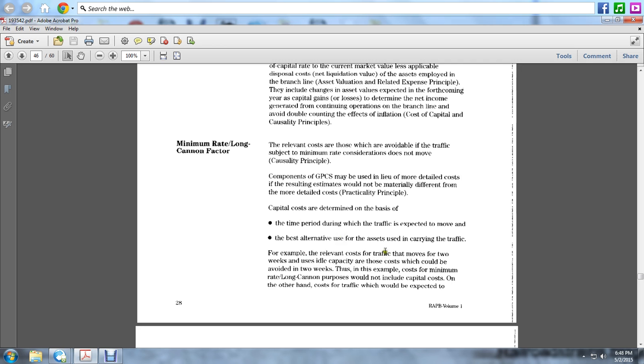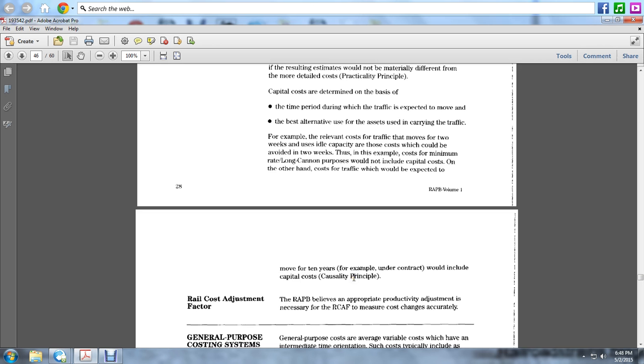For example, if the traffic moves for 2 weeks and the idle capacity cost could be avoided in 2 weeks, these costs for minimum rate and long-run purposes would be included in the capital cost. On the other hand, for traffic expected to move for 10 years, for example under a contract, this would include the capital cost per the causality principle.